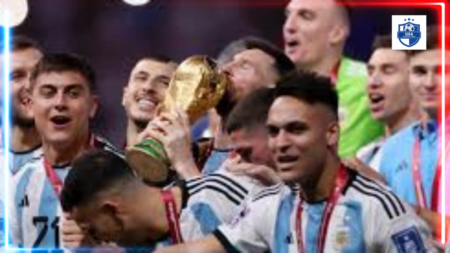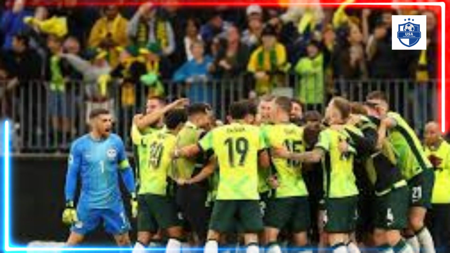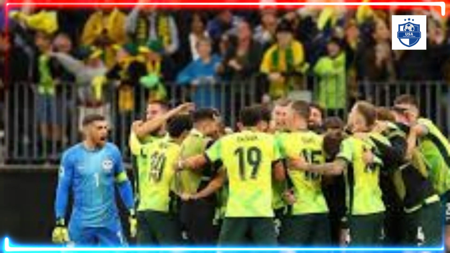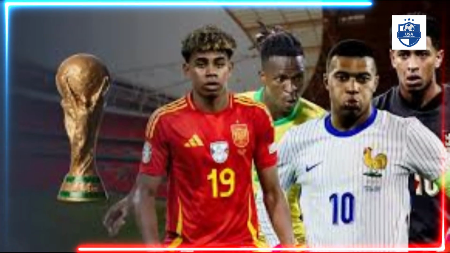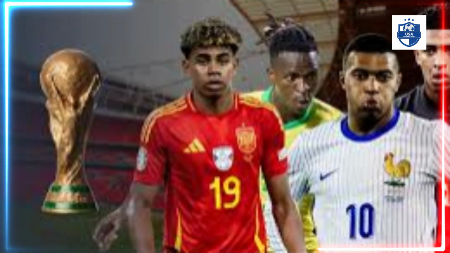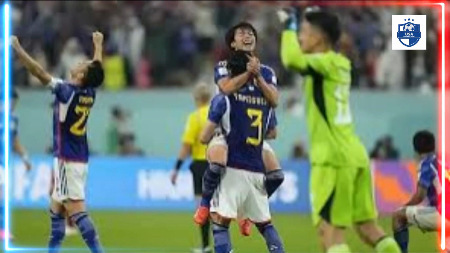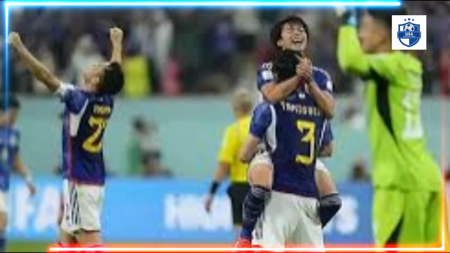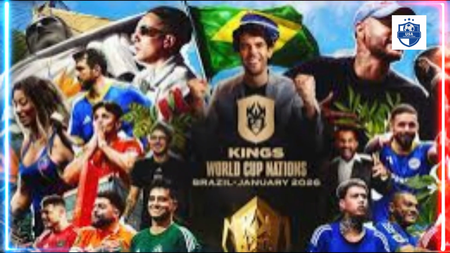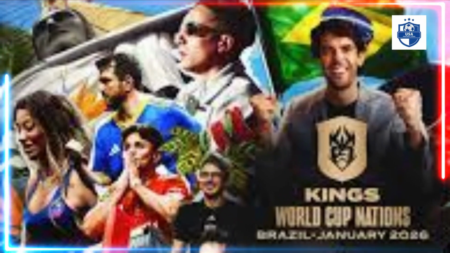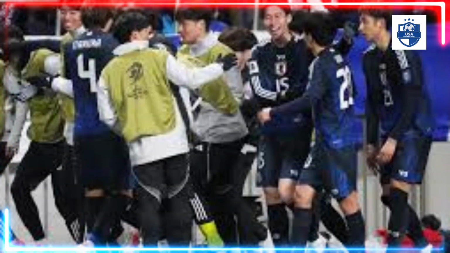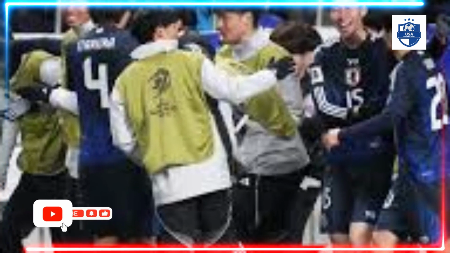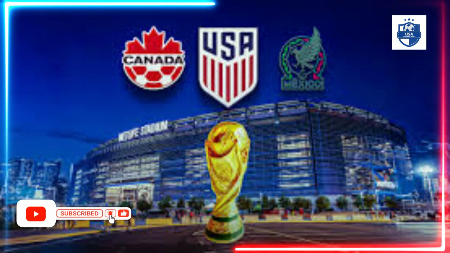Let's get started, guys. Friends, another Football World Cup is knocking at the door. In just 1 year, the 23rd edition of the greatest show on earth will be held in Canada, Mexico, and the United States. However, this edition of the World Cup is quite different from all the previous editions. Instead of 32 teams, this World Cup will be held with 48 teams. The number of teams qualifying from each continent and the process is also different from before. In this video, we will talk about the World Cup selection process of all continents.